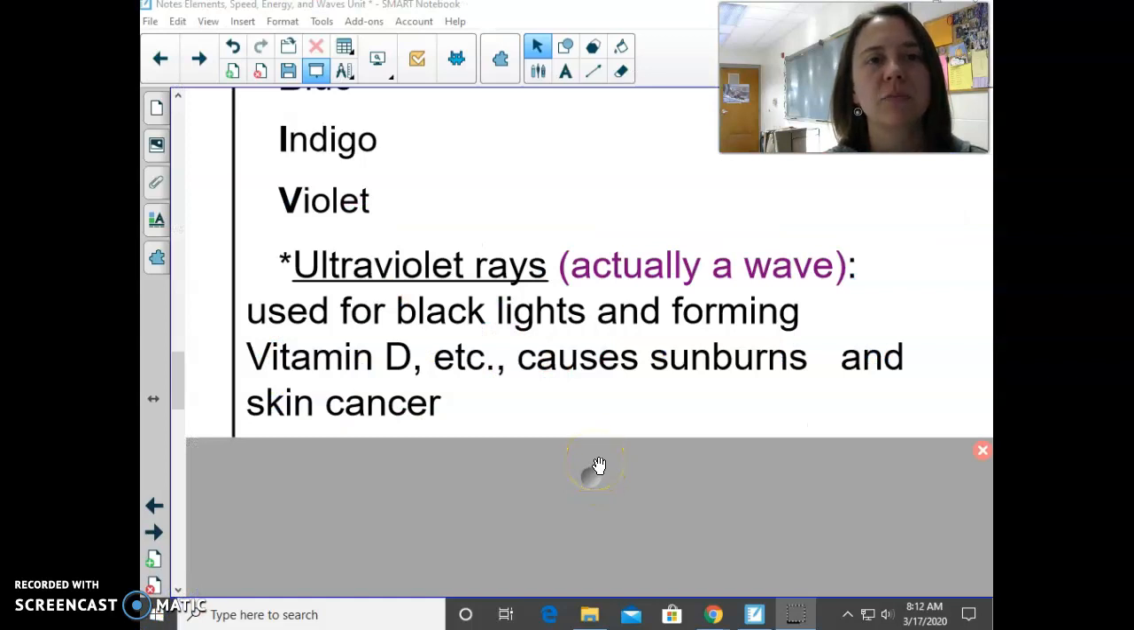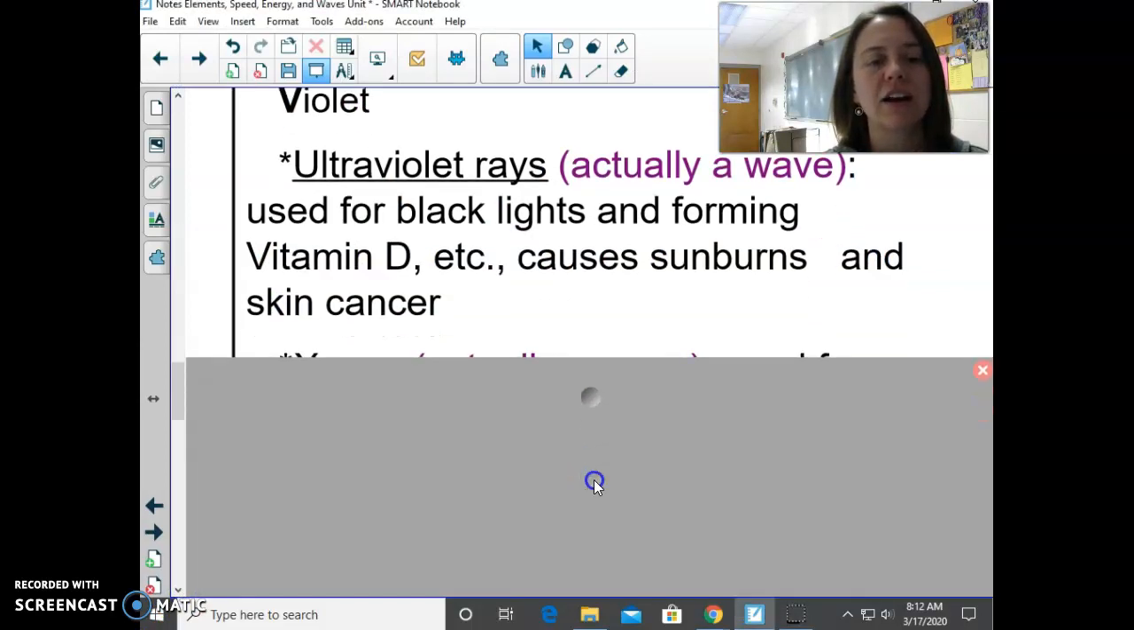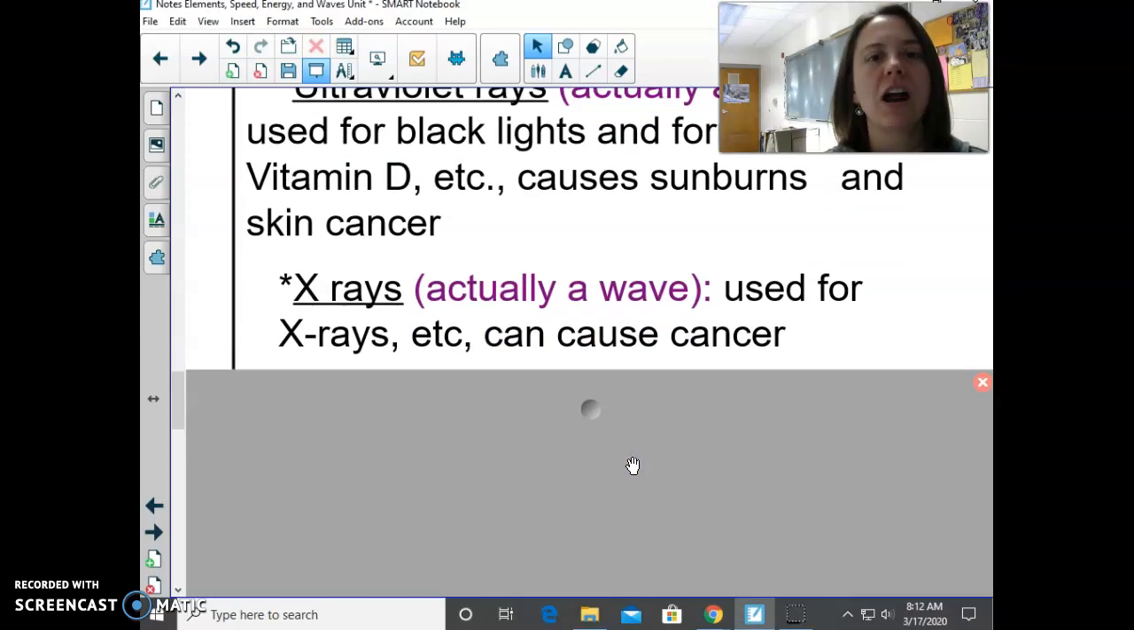Okay, getting back to the electromagnetic spectrum and going to a shorter wavelength and higher energy, higher frequency are X-rays, which again are a wave, and X-rays are used for X-rays. And they have enough energy that they can be a mutagen and can cause cancer, so we want to limit our amount of X-rays. And if you've ever gotten an X-ray, they will take a lead vest and put it over all of you that isn't getting an X-ray.